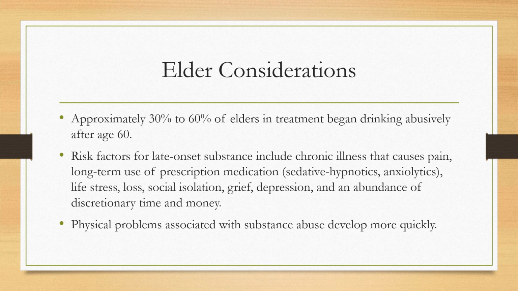Older adults who have problems with alcohol abuse likely had a drinking problem earlier in life, had a period of abstinence, and began drinking again later in life. However, 30 to 60% of the elderly in treatment programs began drinking abusively after the age of 60. Risk factors for late onset substance abuse include chronic illness that causes pain, long-term use of medications like anxiolytics or sedative hypnotics, life stress, social isolation, loss, grief, and an abundance of discretionary time and money. The elderly may experience physical problems associated with substance abuse more quickly than their younger counterparts.